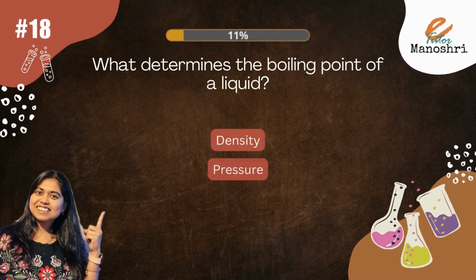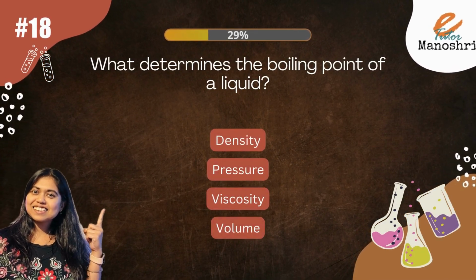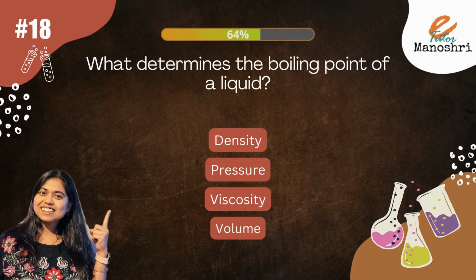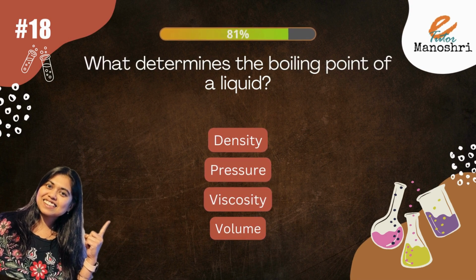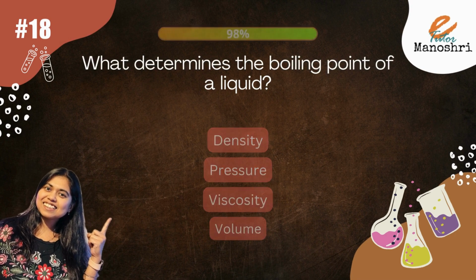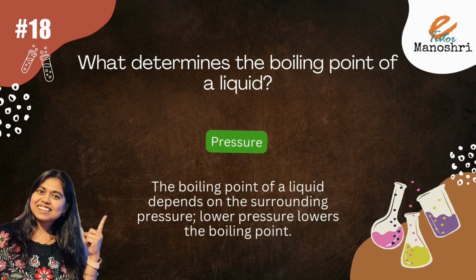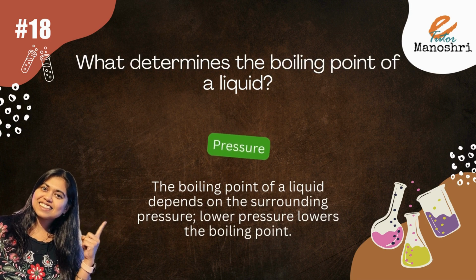What determines the boiling point of a liquid? The options are density, pressure, viscosity, volume. The answer is pressure. The boiling point of a liquid depends on the surrounding pressure. Lower pressure lowers the boiling point.